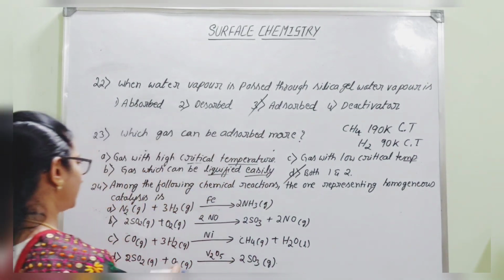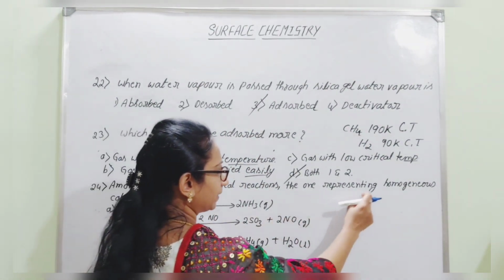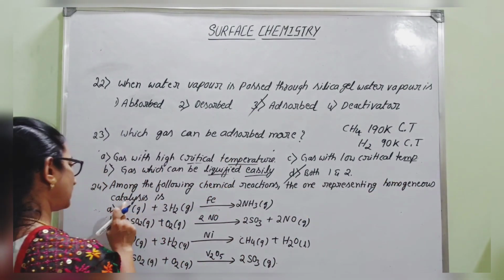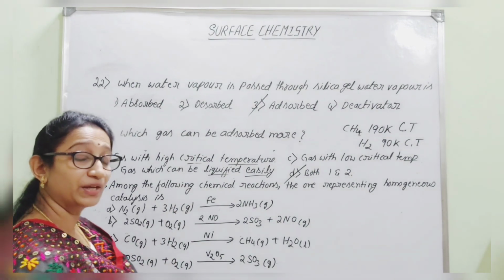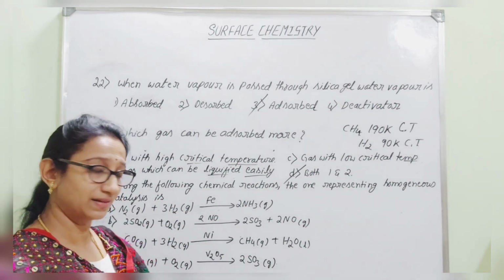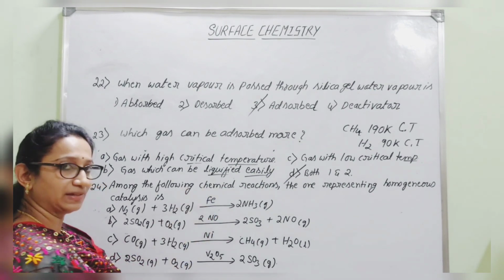Here we can consider an example. Among the following chemical reactions, the one representing the homogeneous catalysis. Among these set of examples, you have to identify homogeneous catalysis. That is, the reactants and catalyst must be in the same physical state.